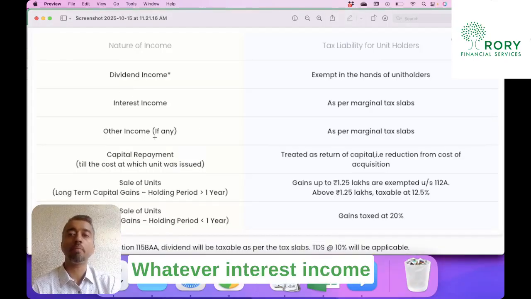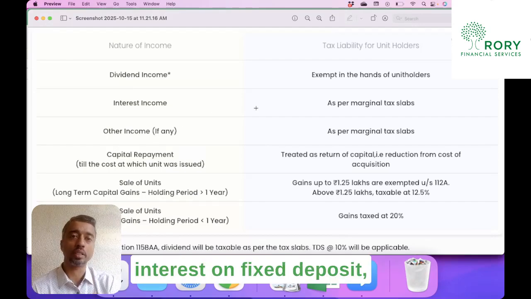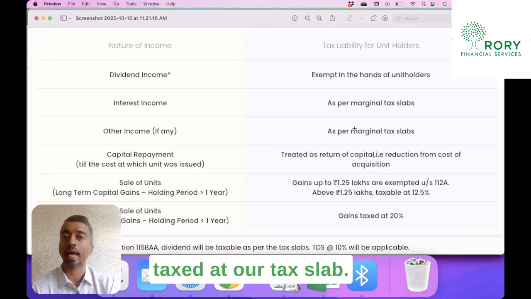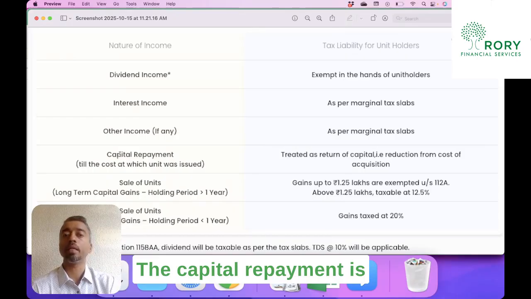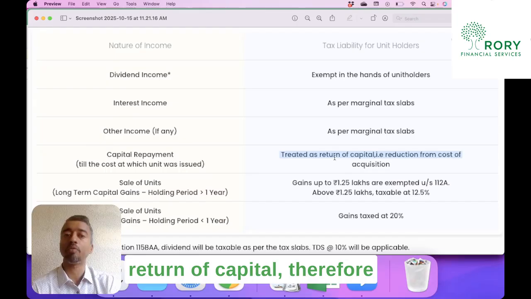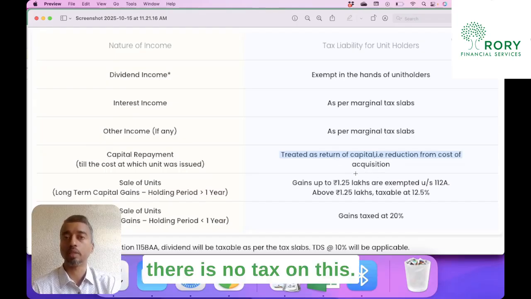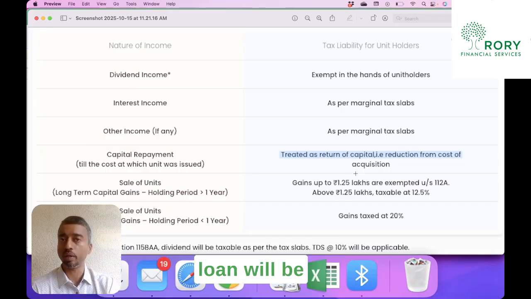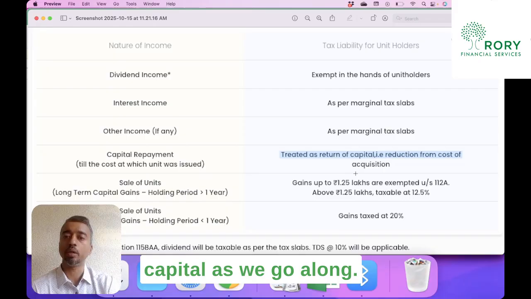Whatever interest income and other income, like we saw interest on fixed deposit, these are taxable. So it will be added back to our income and we are taxed at our tax slab. The capital repayment is treated as a return of capital. Therefore, there is no tax on this. As we saw earlier, the repayment of shareholder loan will be reduced from our capital as we go along.